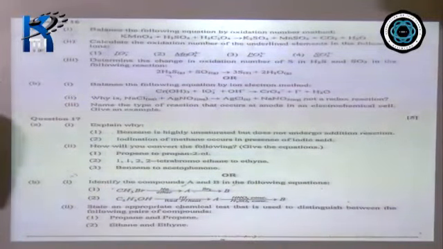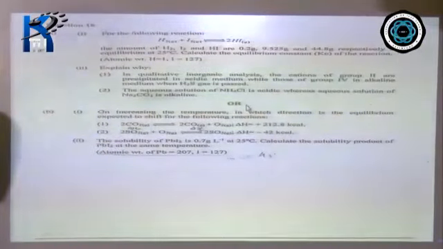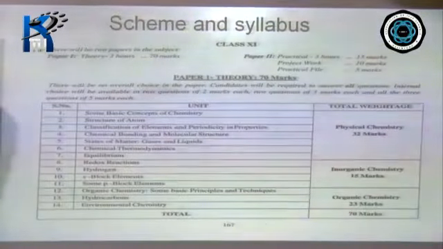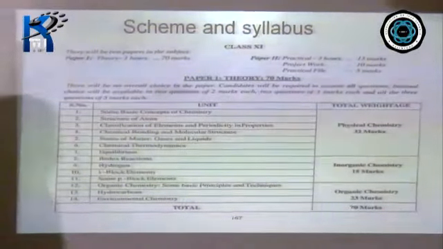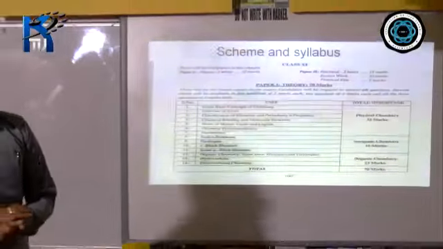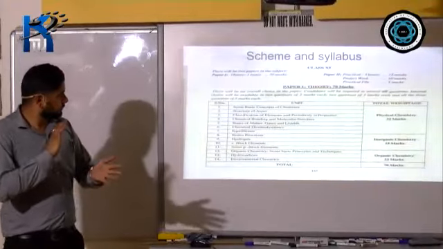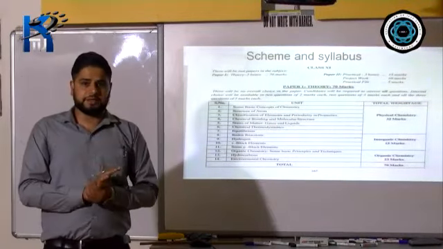In question number 16 you can see the choice, in question number 17 also you can see the choice, and question number 18 also you can see the choice. So these are the question paper, and I've already told you the theory paper carries 70 marks.